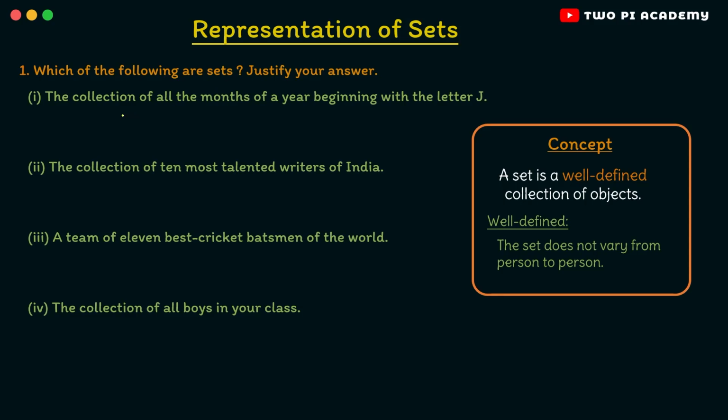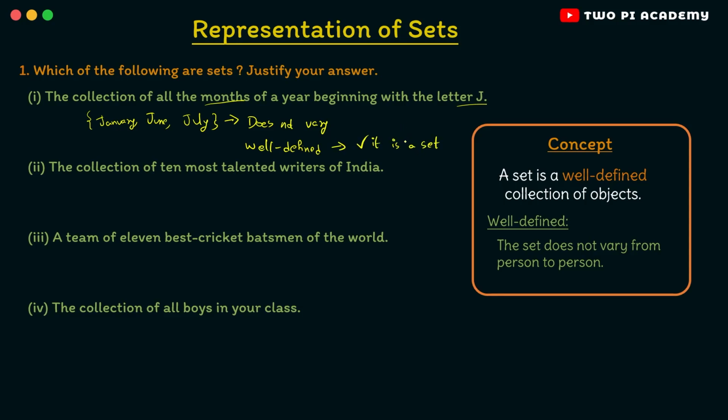So here the first one is the collection of all months of a year beginning with the letter J. So what are the months that start with the letter J? They are clearly January, June and July, right? So these three are the months in the year starting with the letter J. Here, no matter who you ask, they will give the same 3 months as the result. So it means that this does not vary from person to person, which means that it is well defined and hence it is a set.